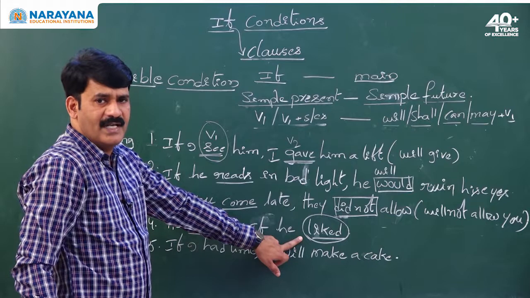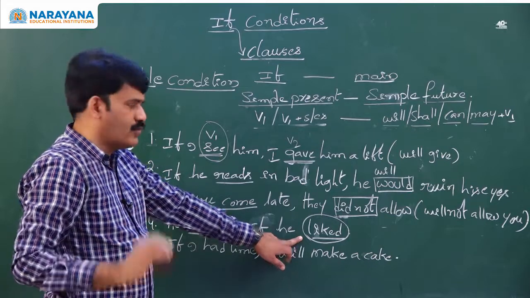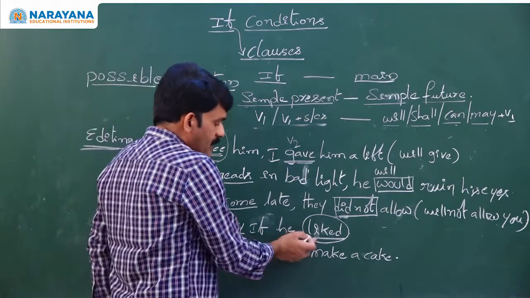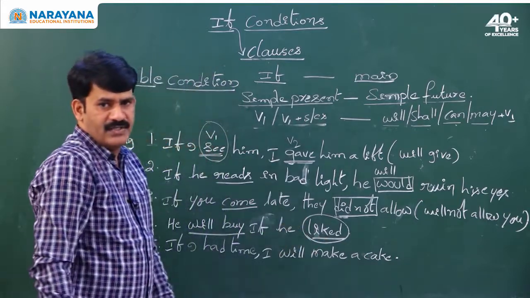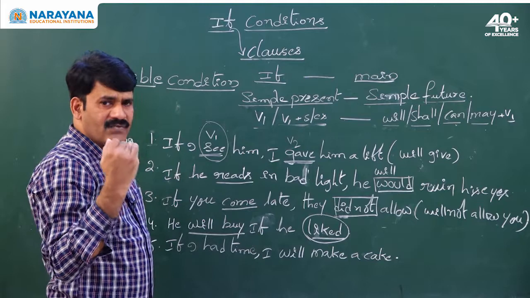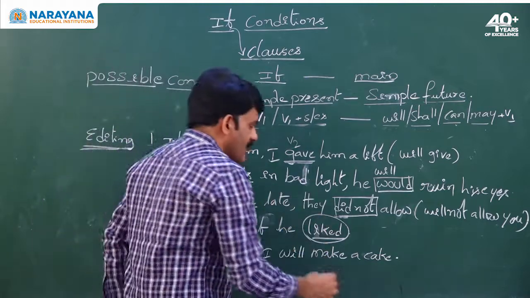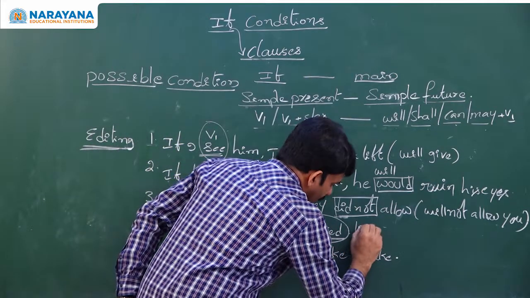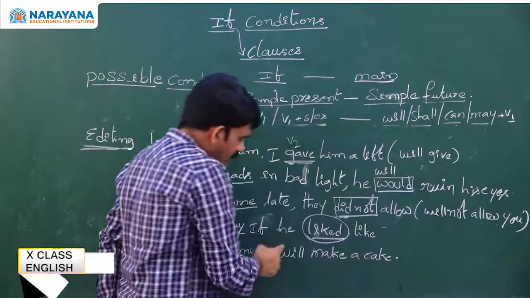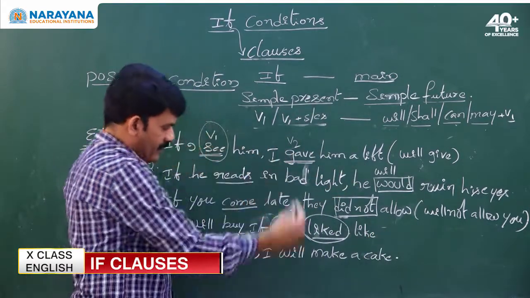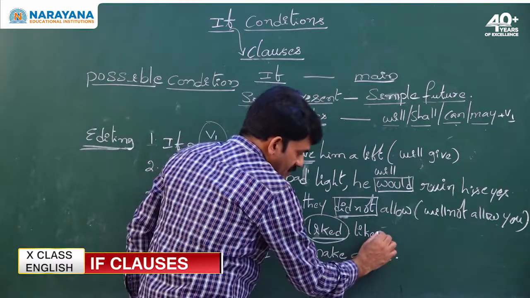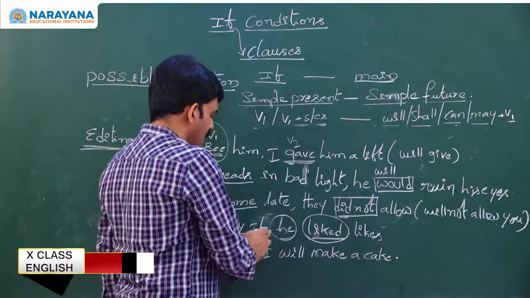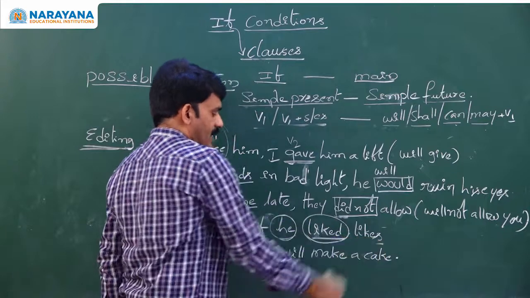So the simple past has to be changed into simple present tense. What is the simple present tense form of liked? Like. As the subject is third person singular, remember, like takes s. So now the answer is if he likes.